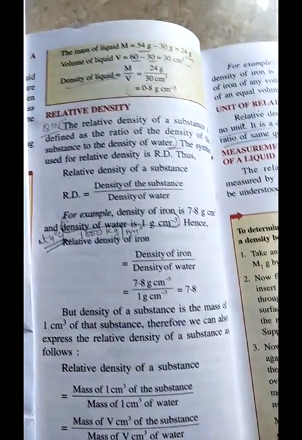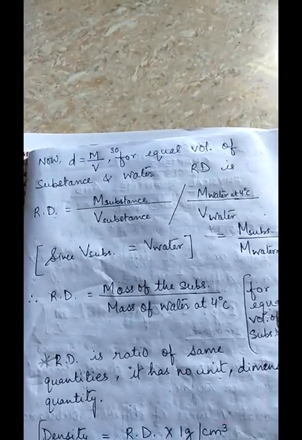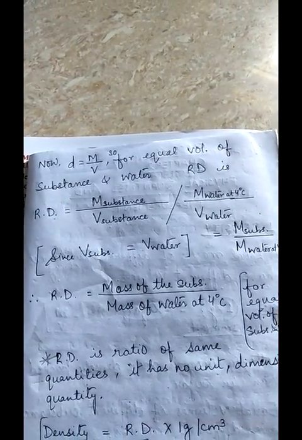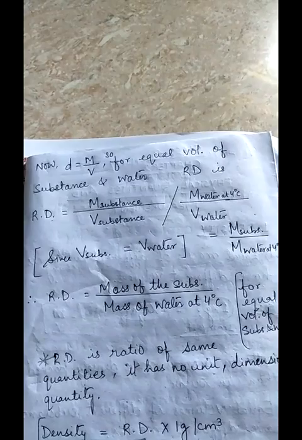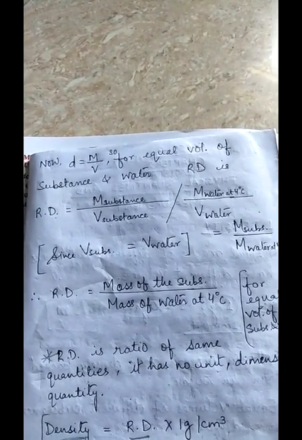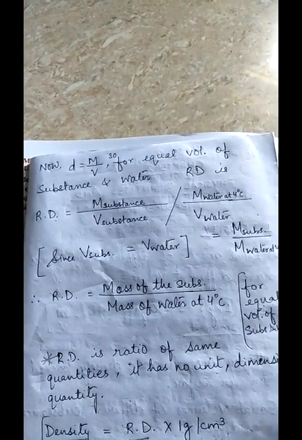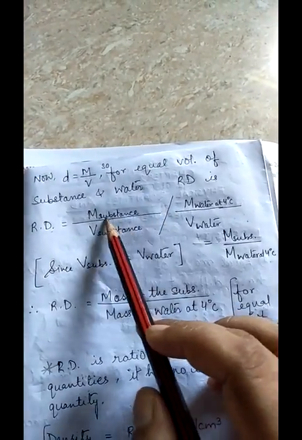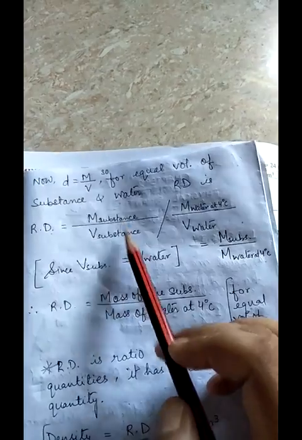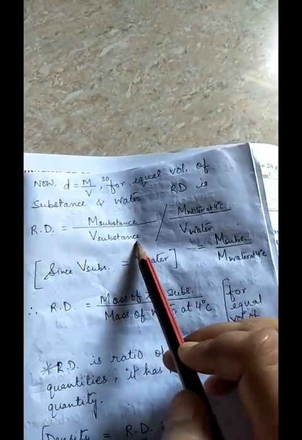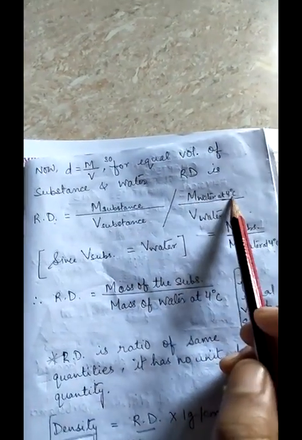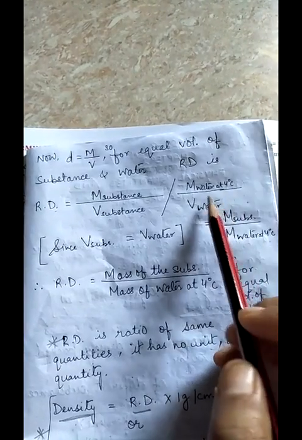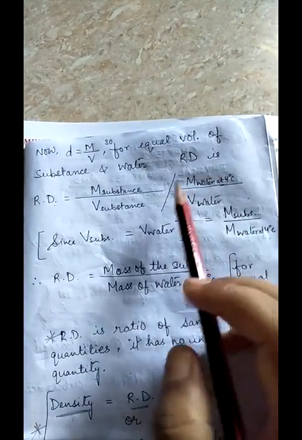So now let's discuss mass for equal volumes of substance and water. What will be the relative density? All of you know that relative density of a substance is mass of a substance upon volume of a substance, upon mass of water at 4 degrees Celsius upon volume of water.